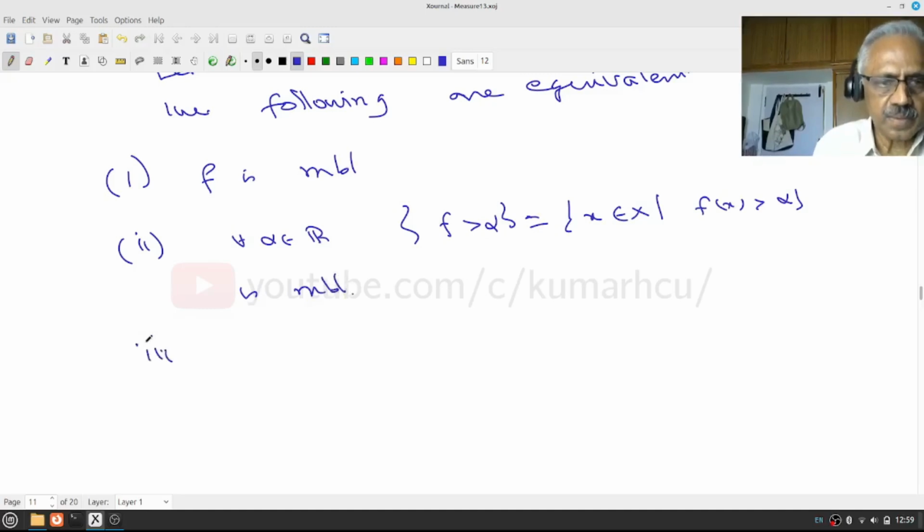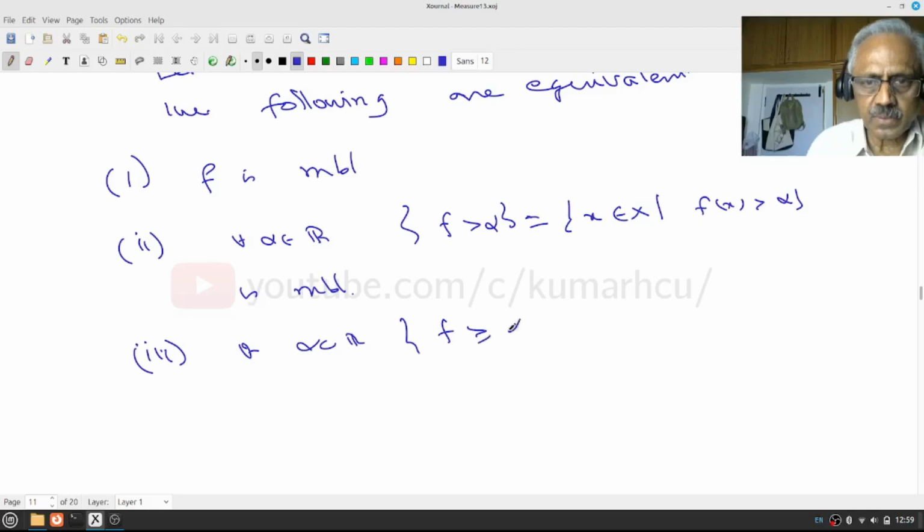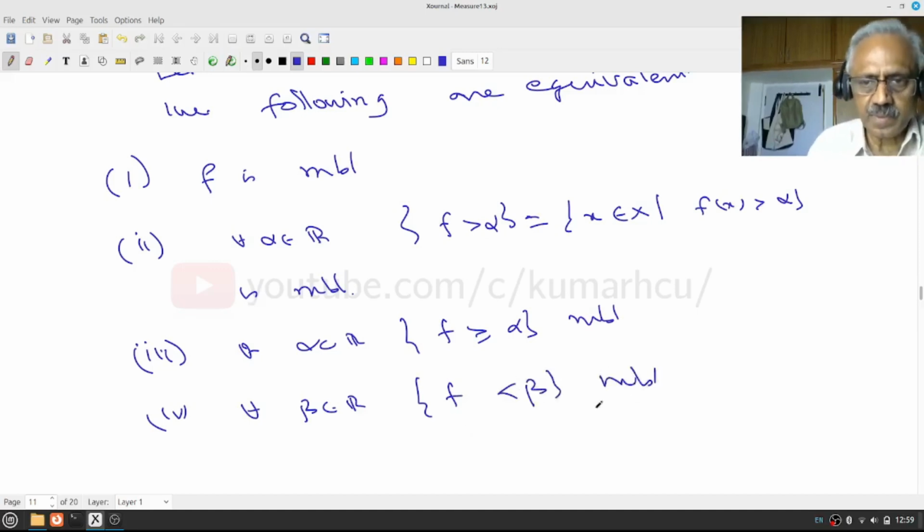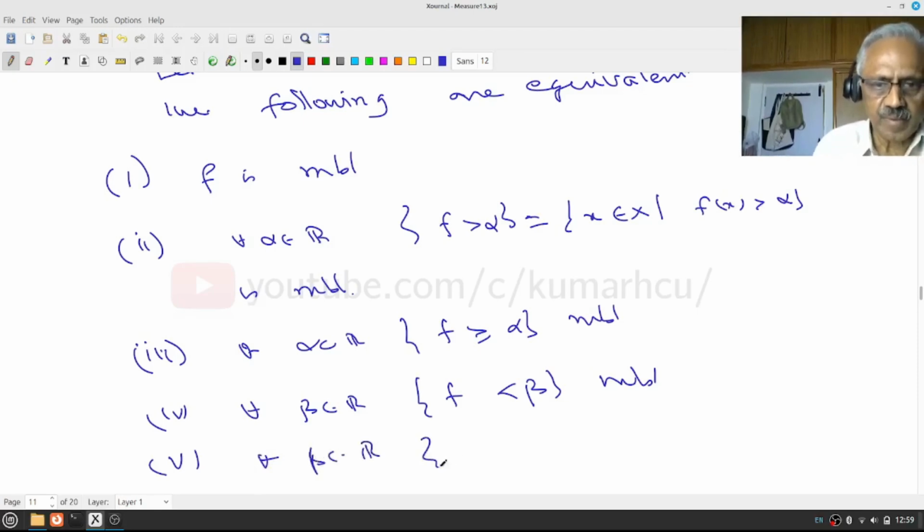Three, for every alpha in R, {f greater than or equal to alpha} is measurable. Four, for every beta in R, {f less than beta} is measurable. And five, for every beta in R, {f less than or equal to beta} is measurable.